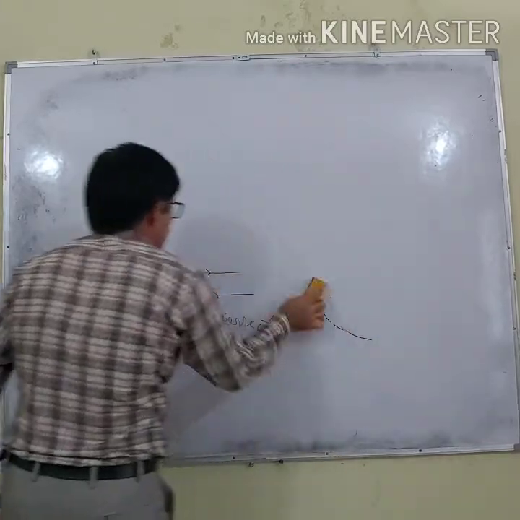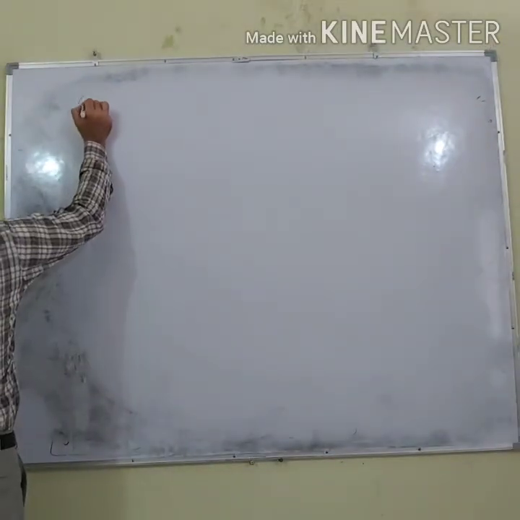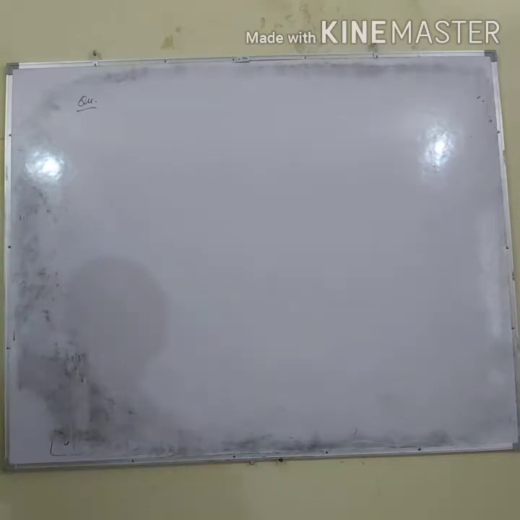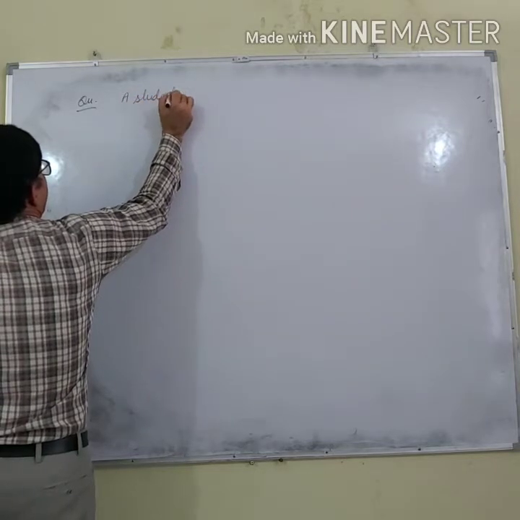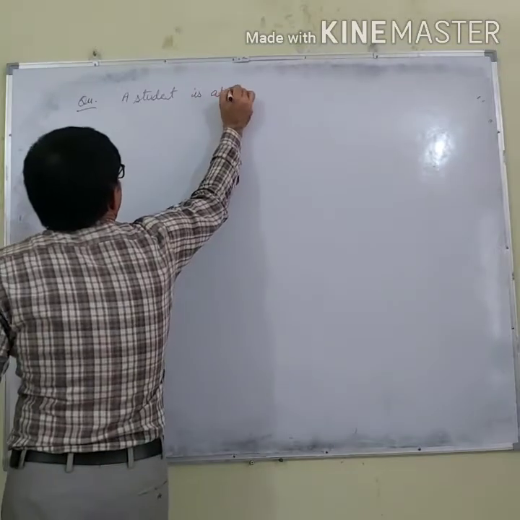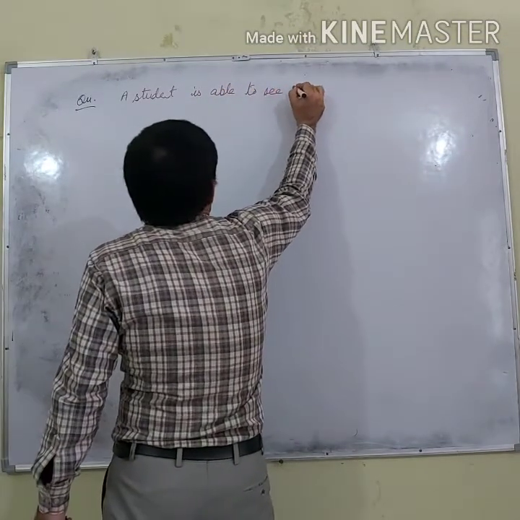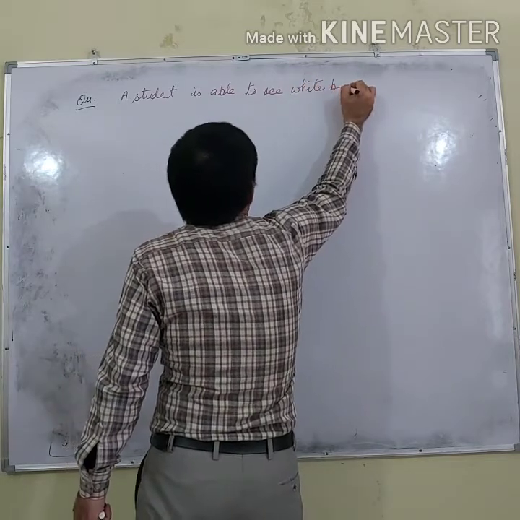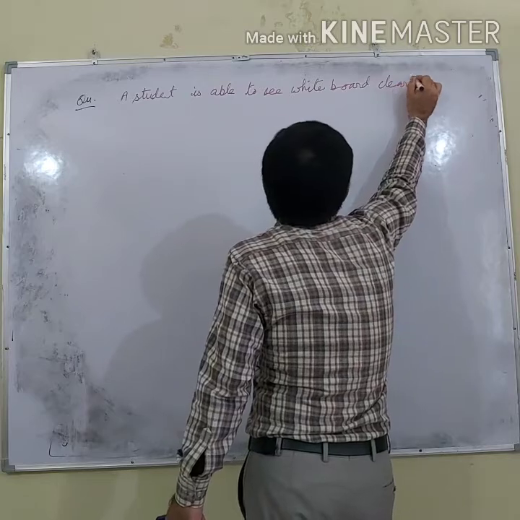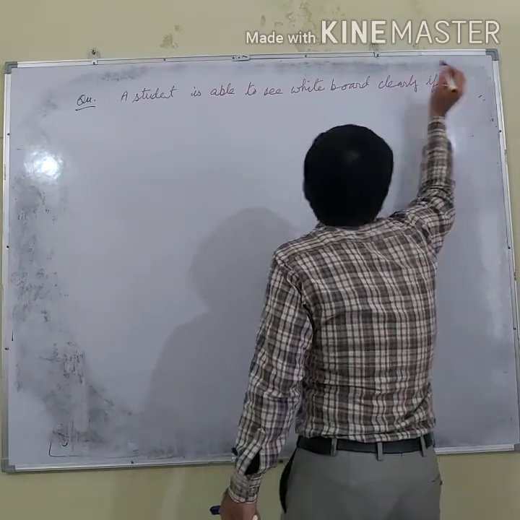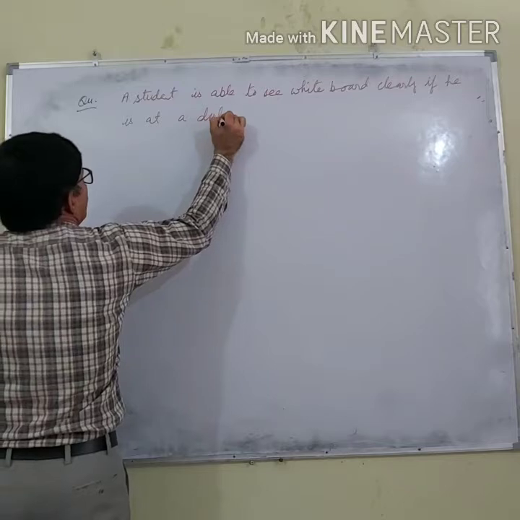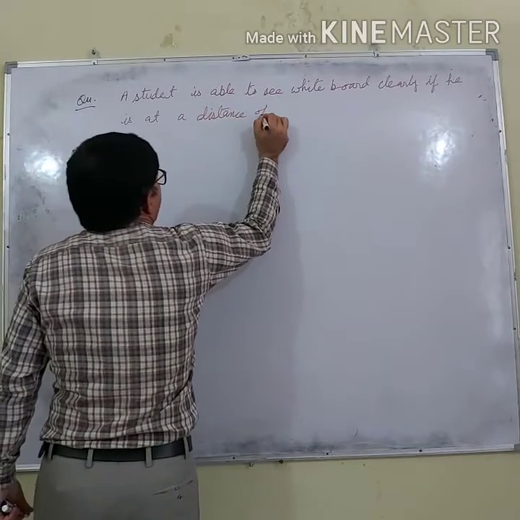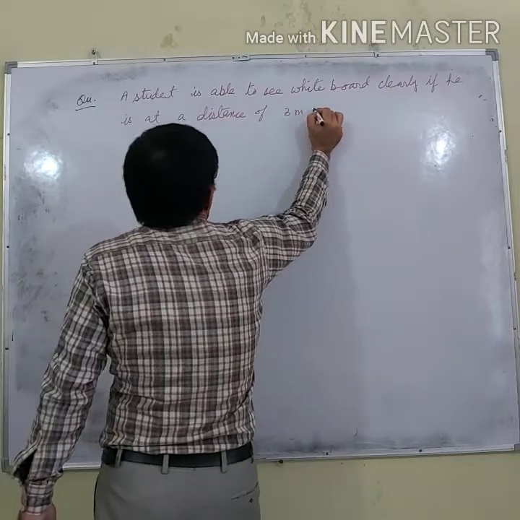Now you are given a question. A student is able to see the whiteboard clearly if he is at a distance of 3 meters from it.